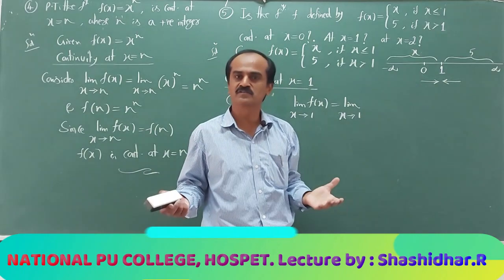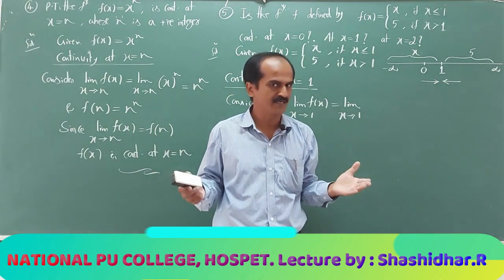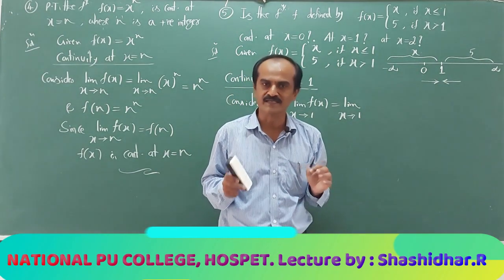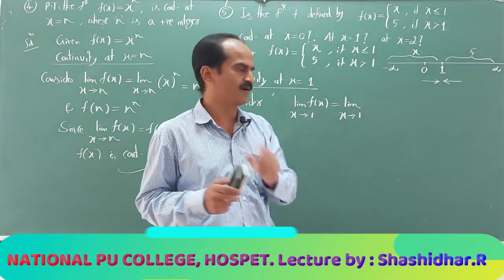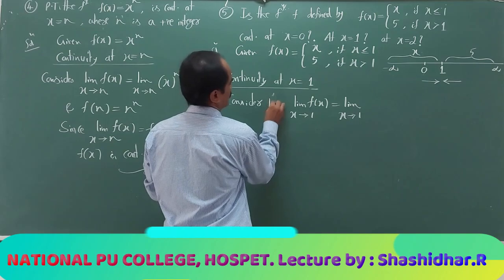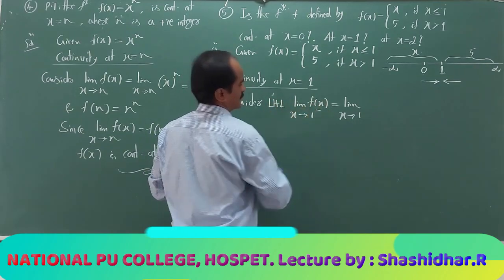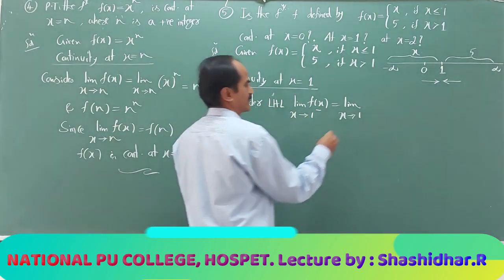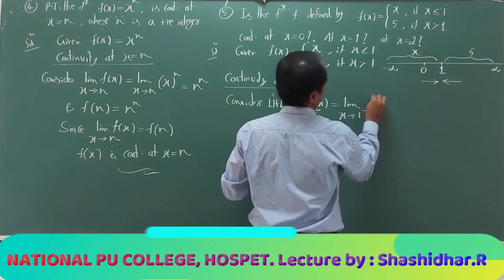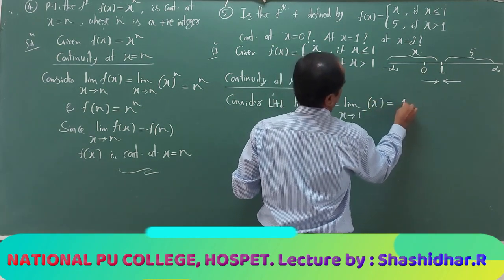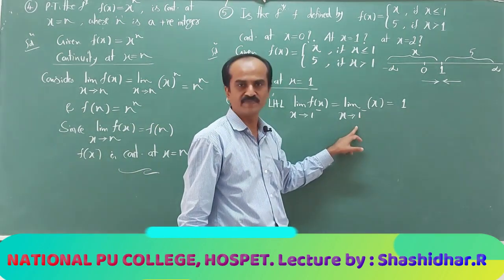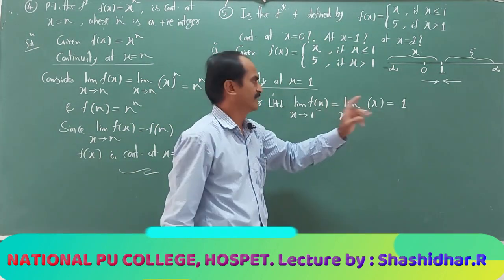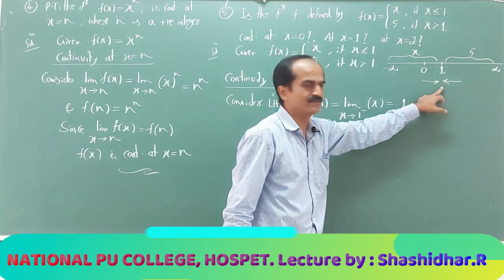The function definition splits here. It is different. So therefore, here it is mandatory to evaluate the limit of the function through LHL and RHL. Now, consider LHL. As x approaches 1 from the left side, I have to refer to x. What is the limit of x as x approaches 1? Here don't get confused. 1 minus does not mean minus 1. x is approaching 1 through values less than 1.